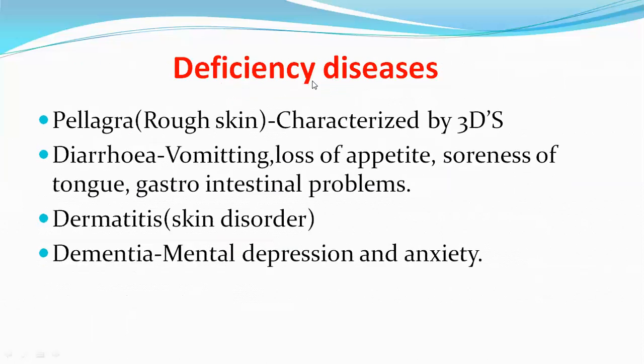Next, the deficiency diseases. The deficiency of vitamin B3 leads to pellagra. Pellagra means rough skin. It is characterized by 3Ds, which means there are three disorders associated with pellagra: diarrhea, dermatitis, dementia. Diarrhea is characterized by vomiting, loss of appetite, soreness of tongue, gastrointestinal problems. Dermatitis, that is skin disorder. Dementia involves mental depression and anxiety.